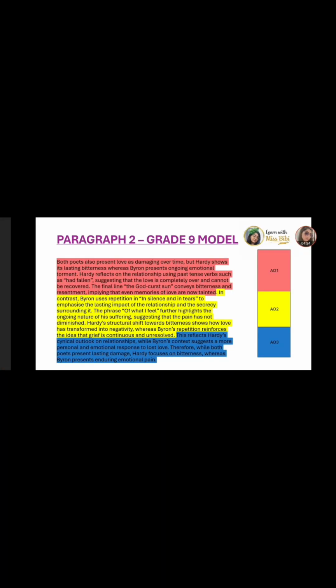Paragraph 2. This is where the student moves into a more developed idea. They don't repeat, they develop. Now the focus is Hardy, bitterness over time, Byron, ongoing emotional pain. Why is it strong analysis? Hardy, "had fallen", which is past tense, shows that love is over. "God-curst", which shows bitterness. Byron, repetition, "in silence and in tears", which shows ongoing pain, or "what I feel", shows emotion continues. Hardy, love becomes negative. Byron, grief never ends. And that's conceptual thinking, which is top band.